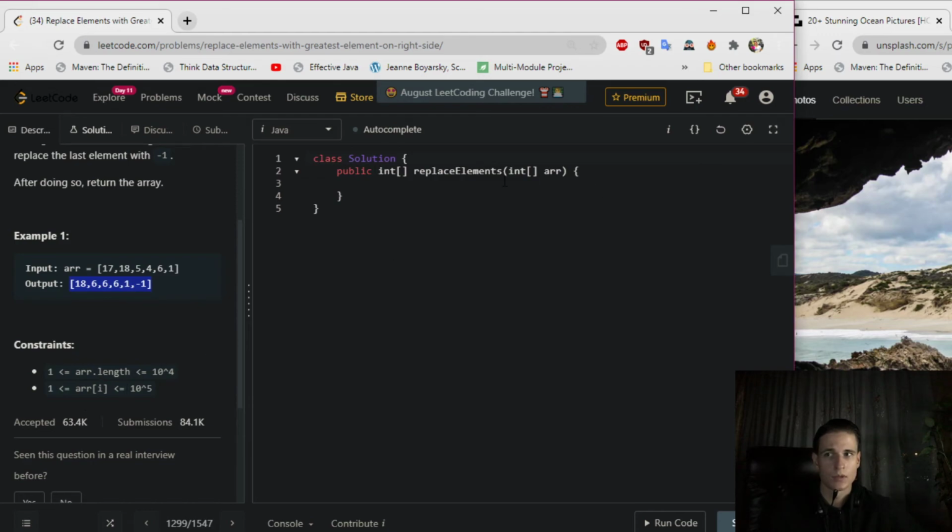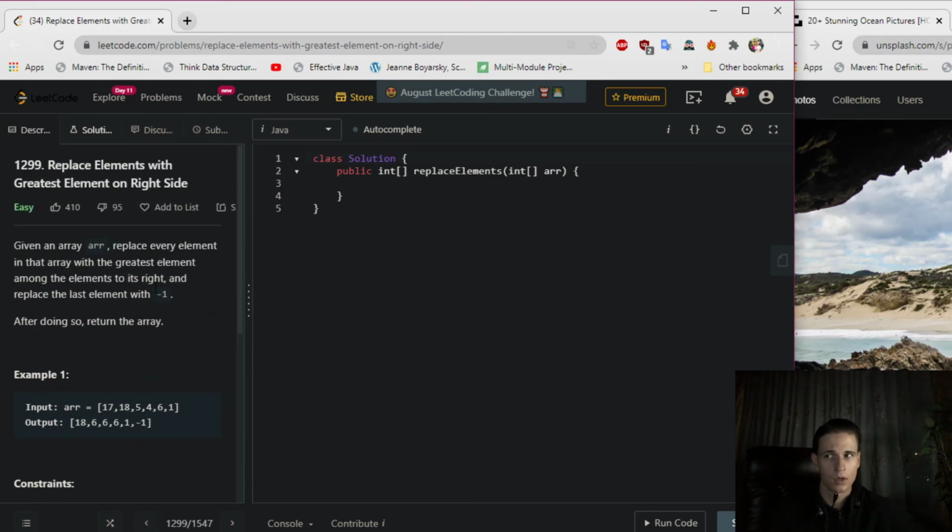Constraints: the length of that array is greater than or equal to 1 and is less than or equal to 10 to the power of 4. The value at the position of I in that array is greater than or equal to 1 and is less than or equal to 10 to the power of 5.